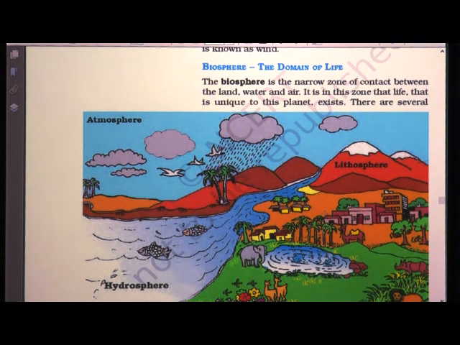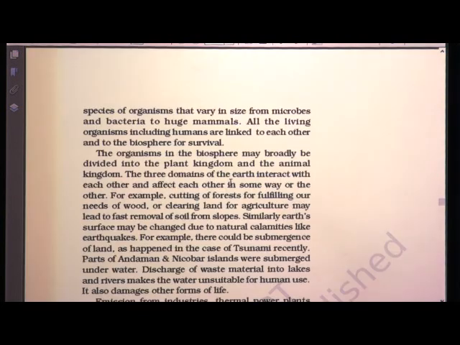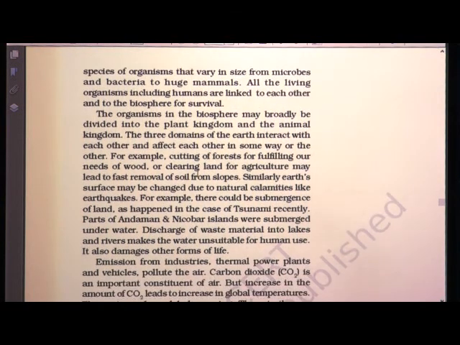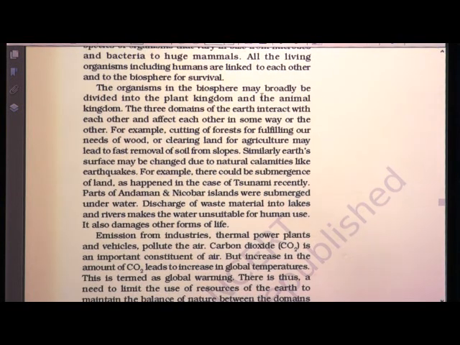There are several species of organisms that vary in size from microbes and bacteria to large mammals. All these live on biosphere. All the living organisms including humans are linked to each other and to biosphere for our survival. The organisms in the biosphere are broadly divided into plant kingdom and animal kingdom. Again, the three domains interact and they affect each other in some way or other.